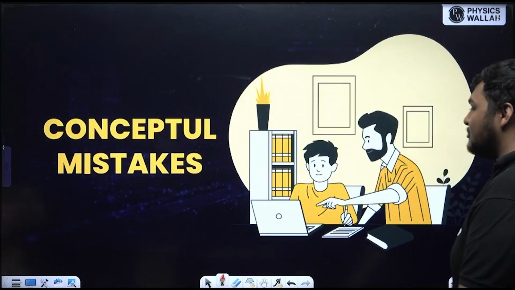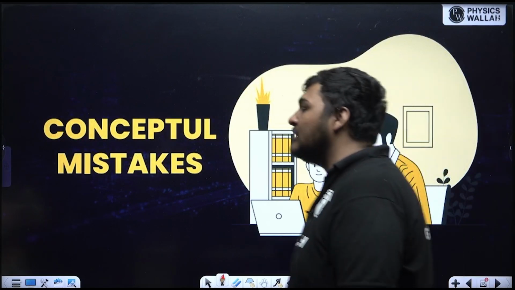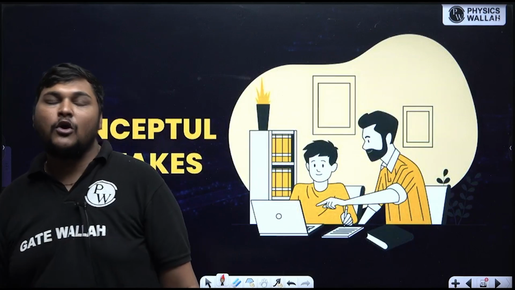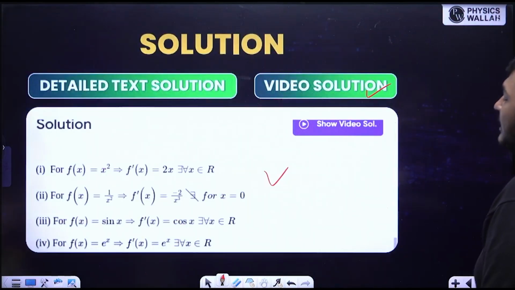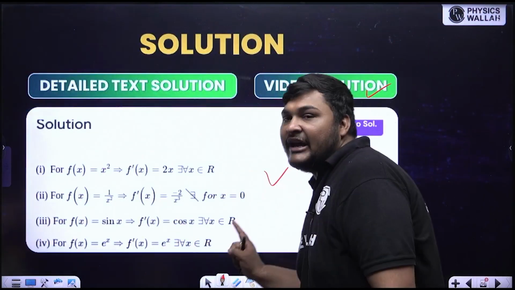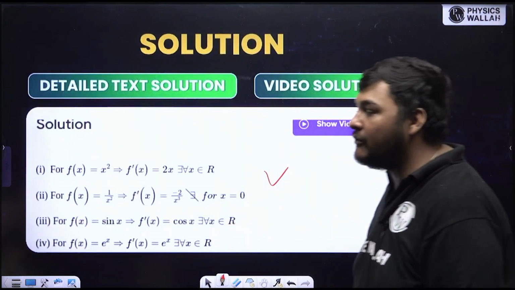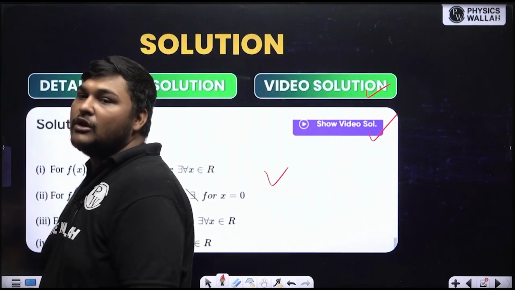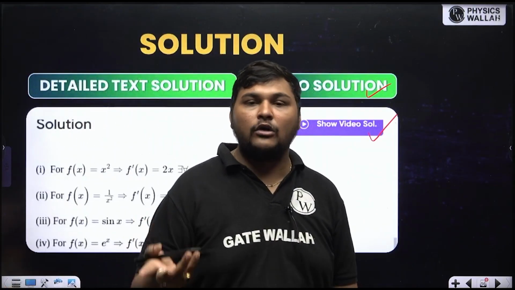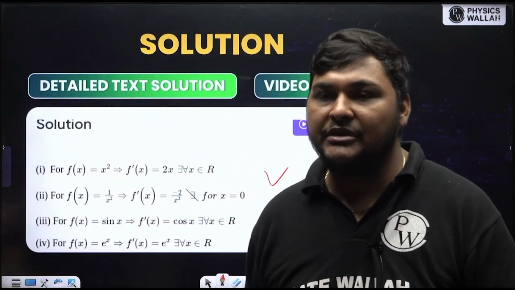Second is definitely conceptual mistake. Conceptual mistake means your concept was wrong, and if the concept is wrong, that topic is weak for you. Because we made a conceptual error, what I will suggest is that along with the text solution, also analyze the video solution of that question, because we are providing video solutions. Strengthen your concept, because you have to work on that since you are making a conceptual mistake.